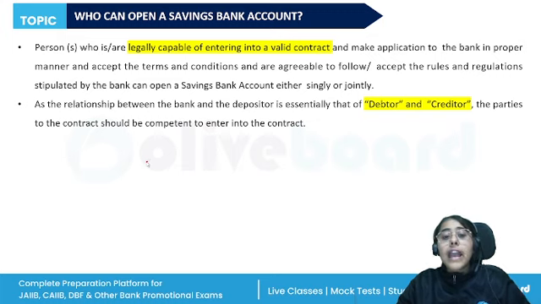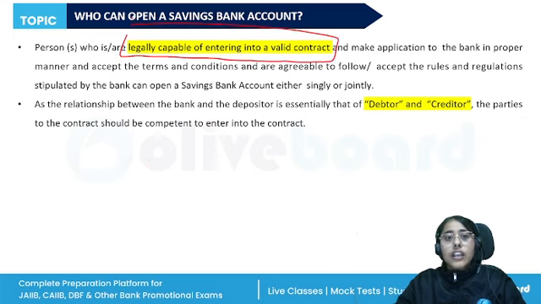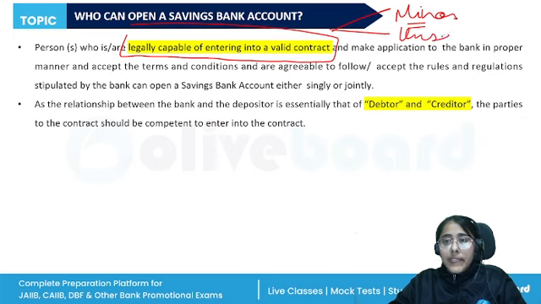Now, who can open a savings bank account? Any person who is legally capable of entering into a valid contract. So here we are going to discuss the minors. Minors cannot ordinarily open a savings bank account, and we can also exempt any person who is of unsound mind, right? Now there are certain restrictions on them.